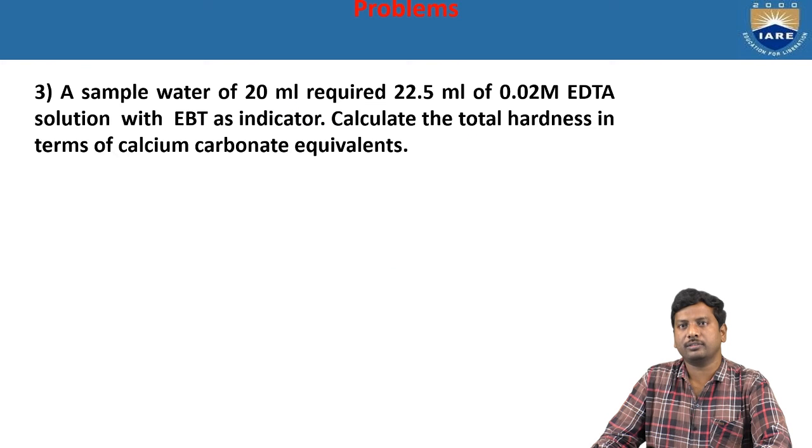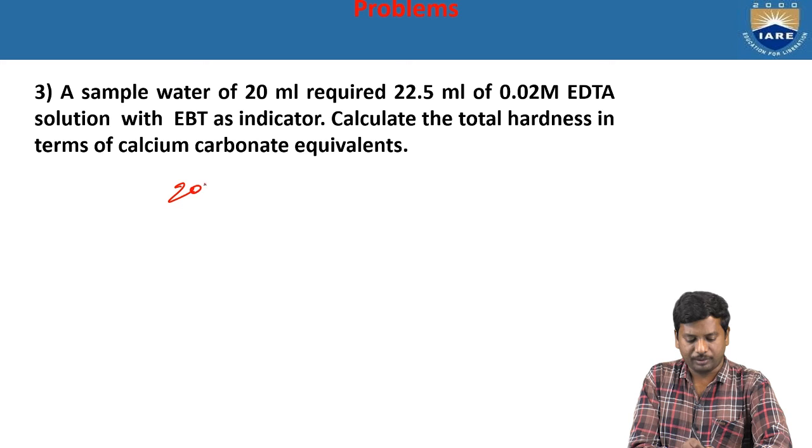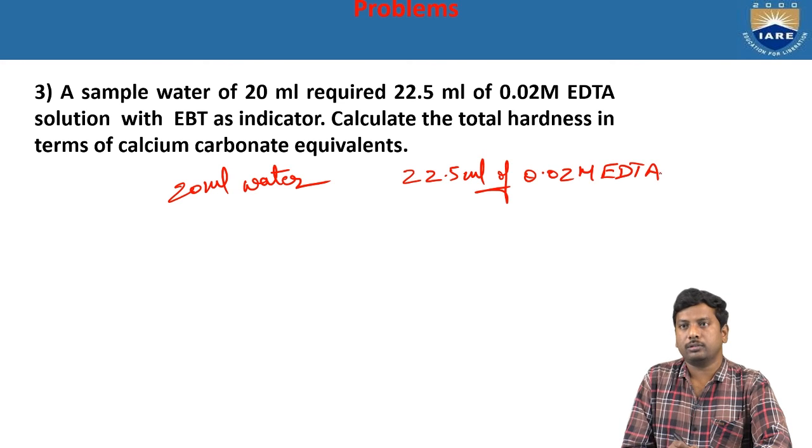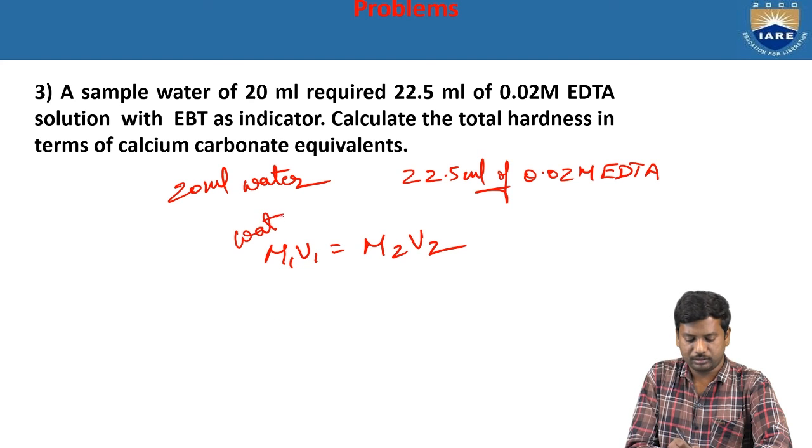Now let us see model problem 3. A sample of the water, 20 ml, requires 22.5 ml of the 0.02 molar EDTA solution with EBT as indicator, and calculate the total hardness in terms of the calcium carbonate equivalents. So for the given data, 20 ml of the water requires 22.5 ml of 0.02 molar EDTA. So we use the formula M1 V1 is equal to M2 V2. Always from the left side we consider water and the right side EDTA.